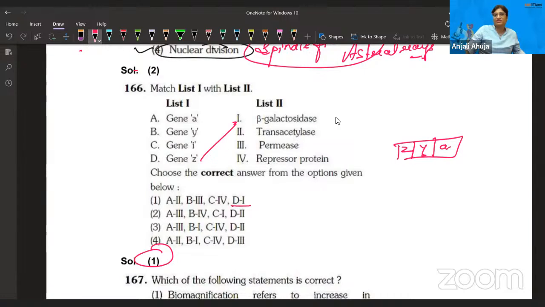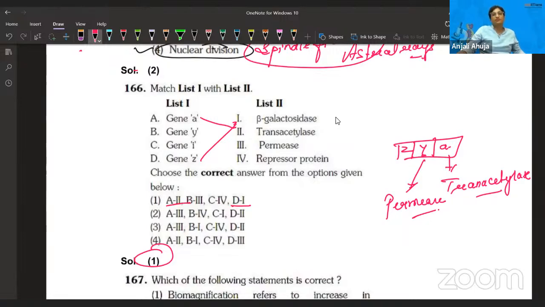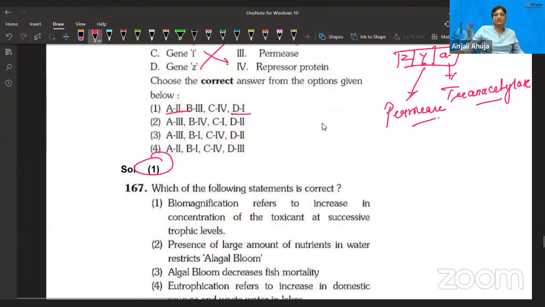What have they written? A is matching with second. Yes, fine. A codes for transacetylase. The function of transacetylase, scientists are still researching, but most probably it helps in the acetylation process. And Y is permease, because it improves the permeability of the membrane, so that more lactose can take entry into the cell. So it codes for that, and I, as you do know, is the repressor protein. Okay, let's move forward.